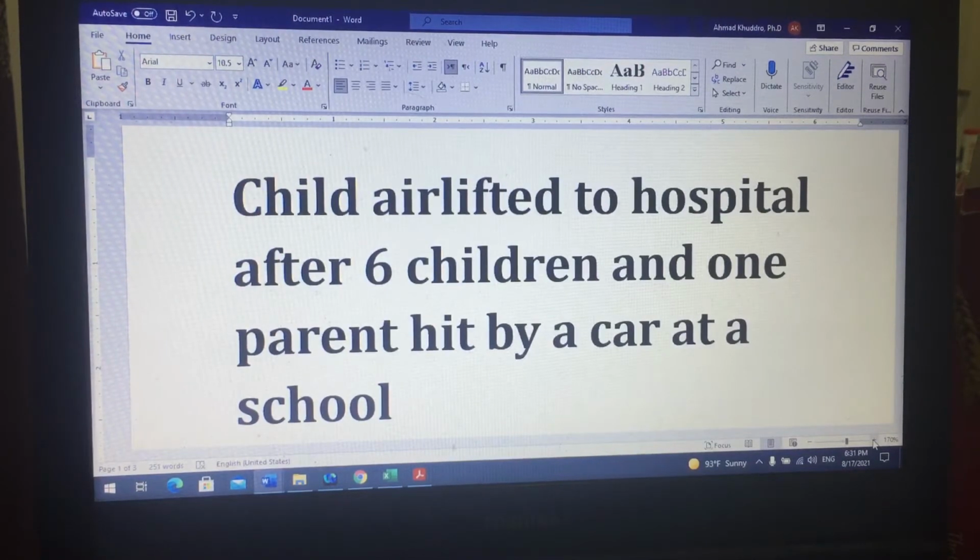This is really an exercise in translation, but of course when you start translating into any other language, from English, you need to look at the features of the original text, which is the ST, source text. And here is a piece of news which happened yesterday in London. This is the title of the news item. It says, "Child airlifted to hospital after 6 children and 1 parent hit by a car at a school."